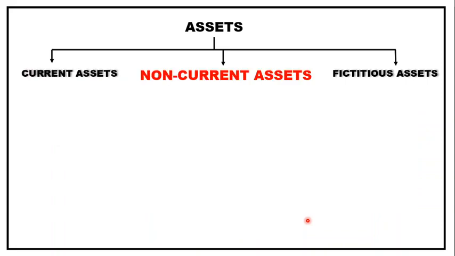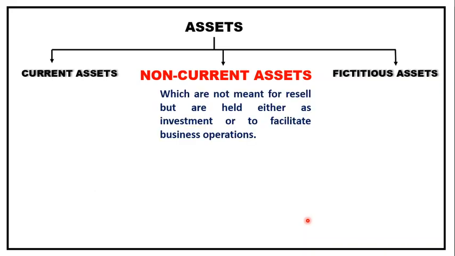Next one is non-current assets. As the name says, this is not for the short period, and also not meant for resale. So anything which gives you benefit for a longer period, which is not meant for resale, or which is for investment purposes. Say the machinery in a business or furniture in a business is actually bought not for resale, and it gives you the benefit in future. It is an investment in the business, and it has an earning capacity.